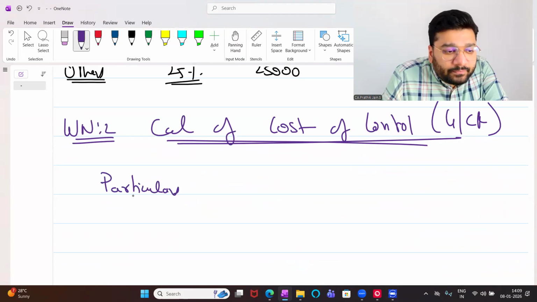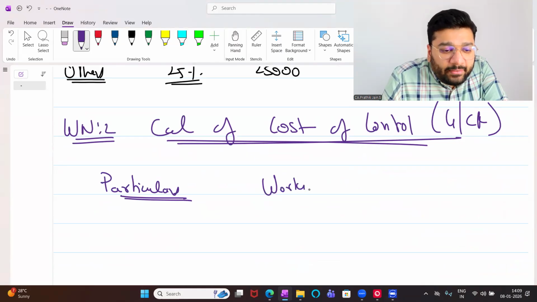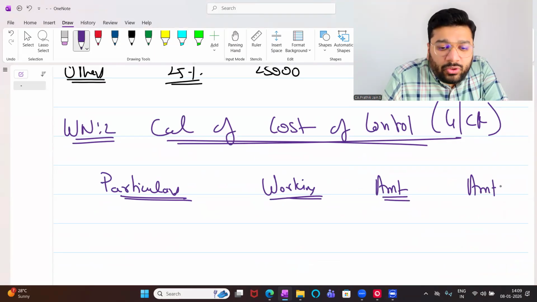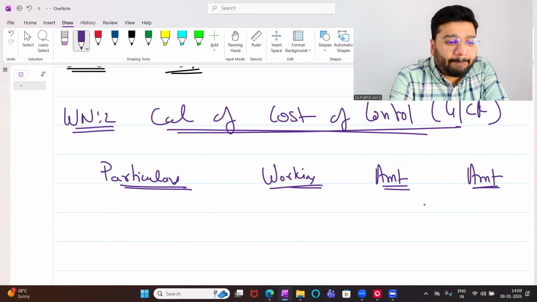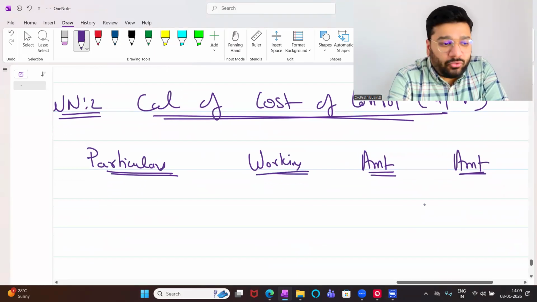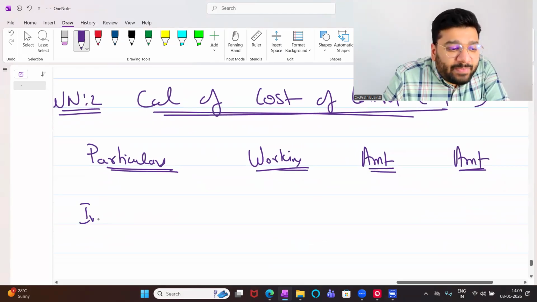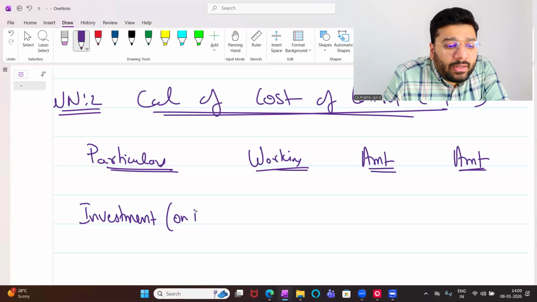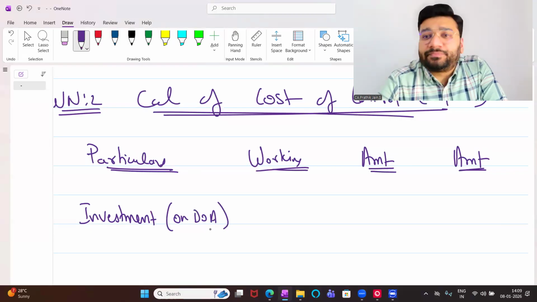Particulars, working, amount inner column, amount outer column. Any difficulty? In particulars, I'll record investment value. Investment on date of acquisition. Any problem?